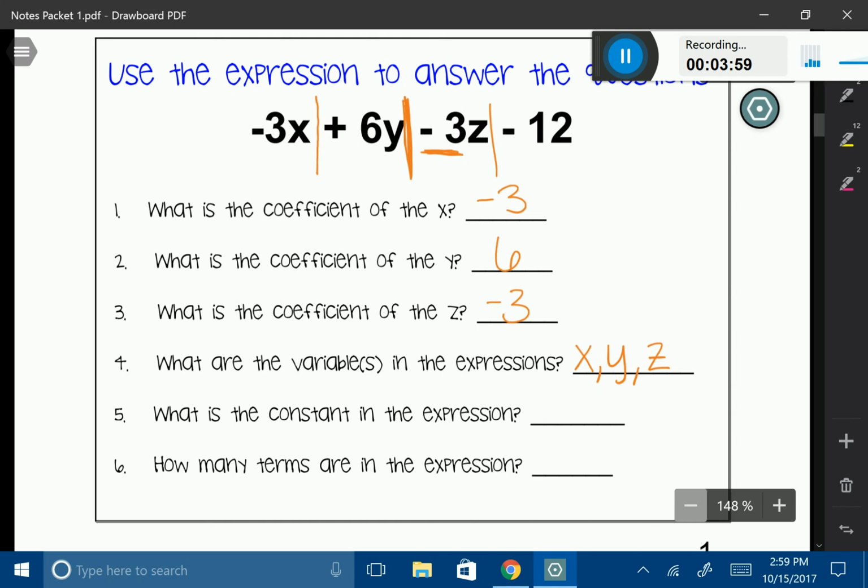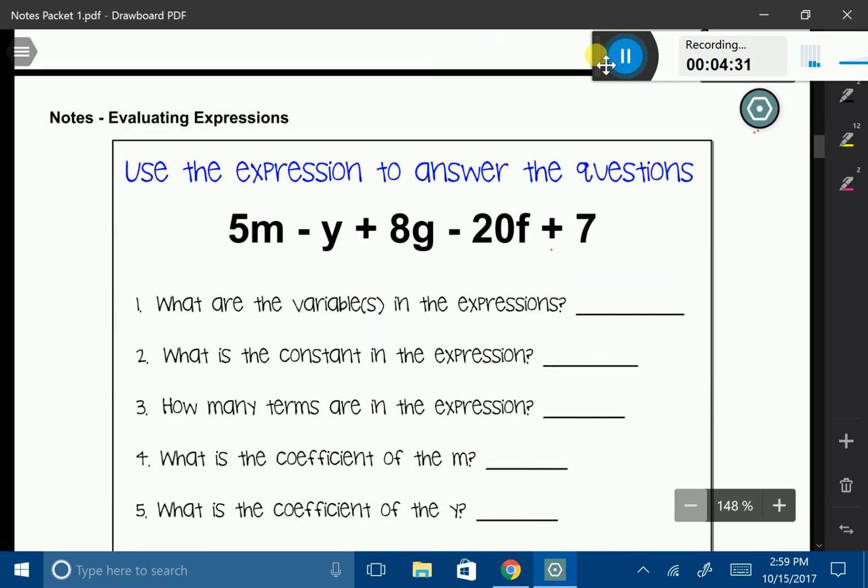What's the constant in the expression? The constant is the number that stands alone. So again, notice that line, and notice my constant. Minus 12, or negative 12, is our constant. How many terms are in the expression? Well, remember a term is something like a negative 3x. So that's one term, then I have another term, and another term, and another term. So in this case, I have 1, 2, 3, 4 terms. Okay, let's try another example that's a little bit more challenging.